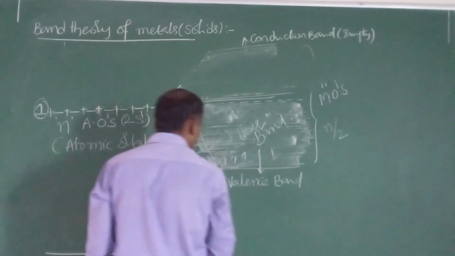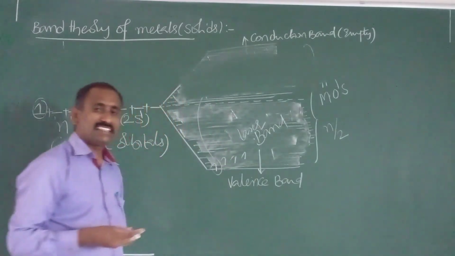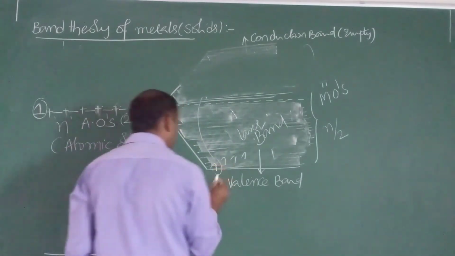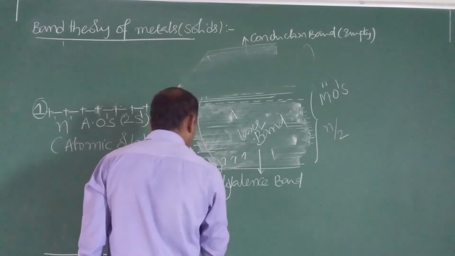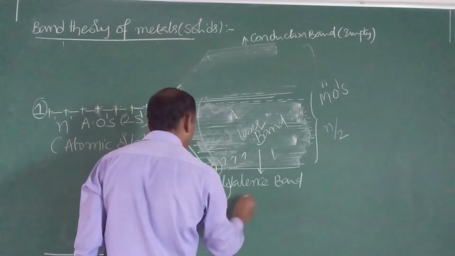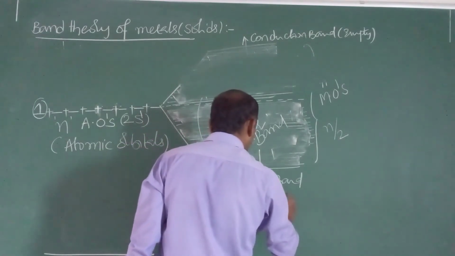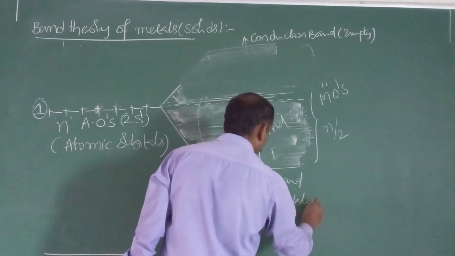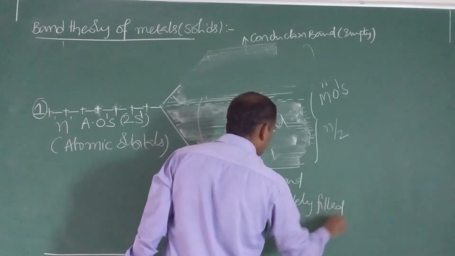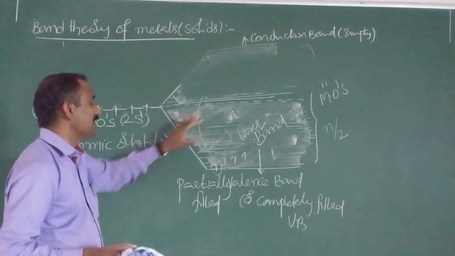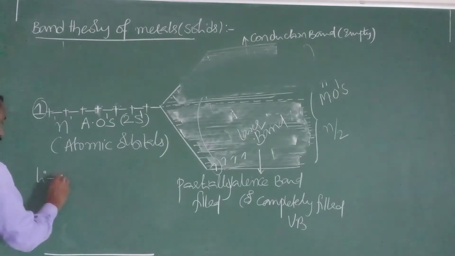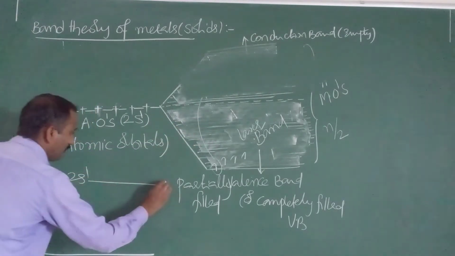This valence band is sometimes partially filled and sometimes completely filled. In case of lithium, 2s1 is a partially filled valence band.